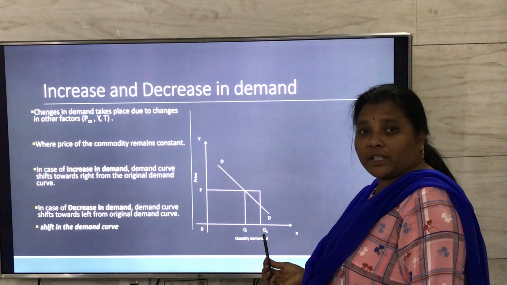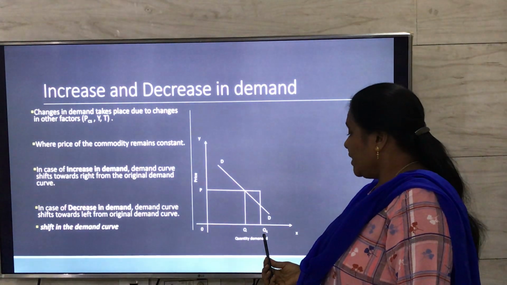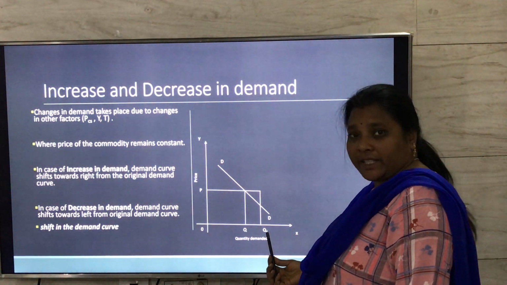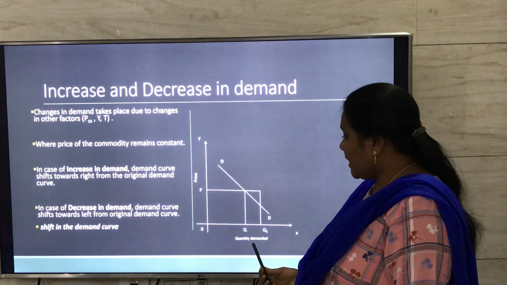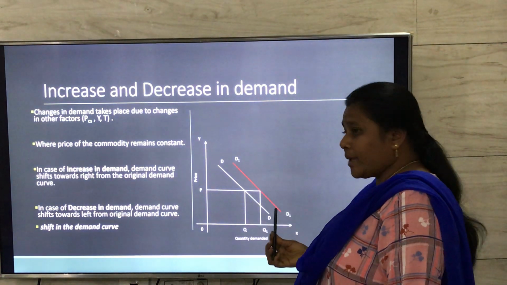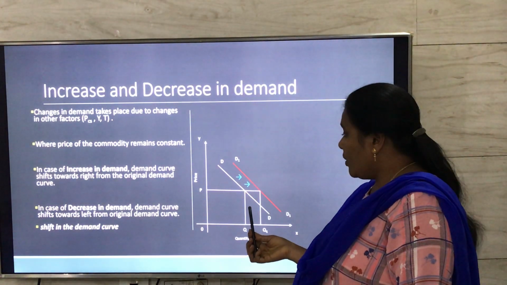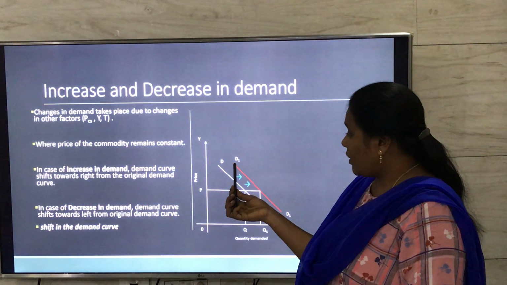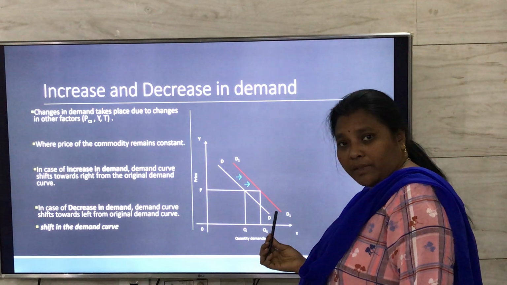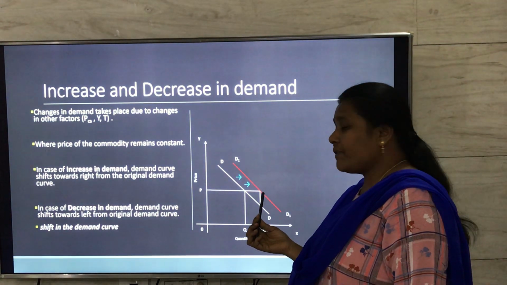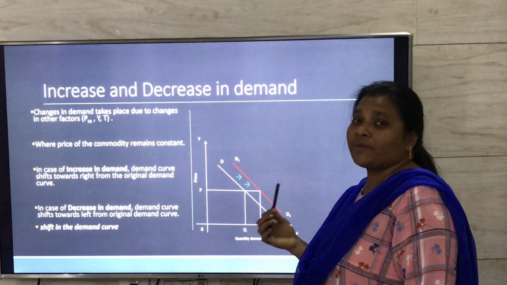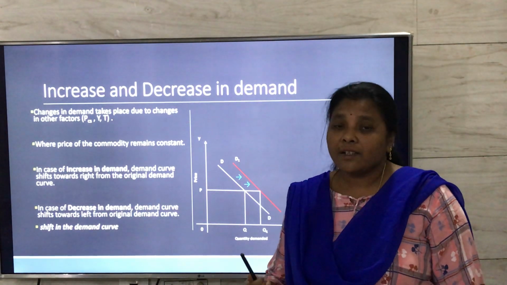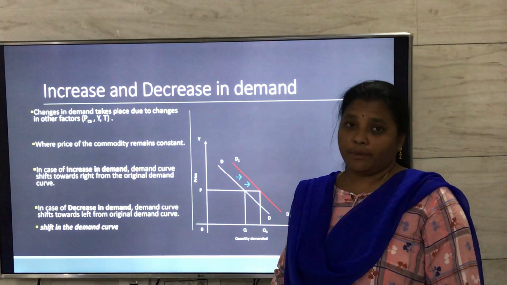With the increase in the income of the consumer, the quantity demanded is also increasing, and because of which the demand curve shifts towards right from the original demand curve. So now the new demand curve we have is D1D1, and we are getting this new demand curve because of increase in the income of the consumer. We are just assuming income as one of the factors which is leading towards changes in demand.